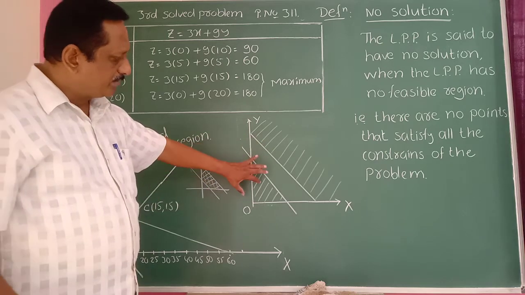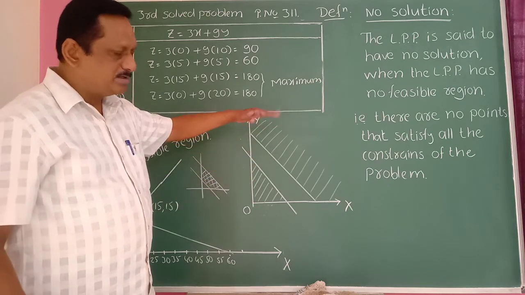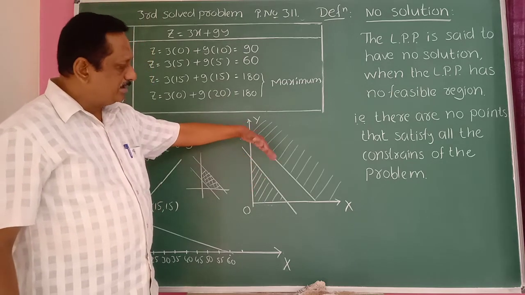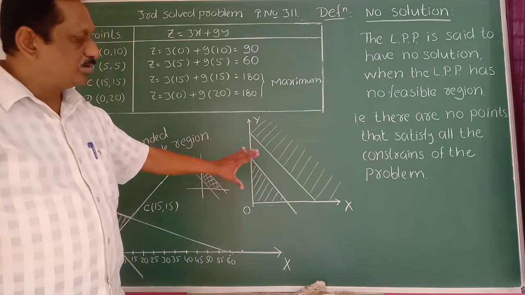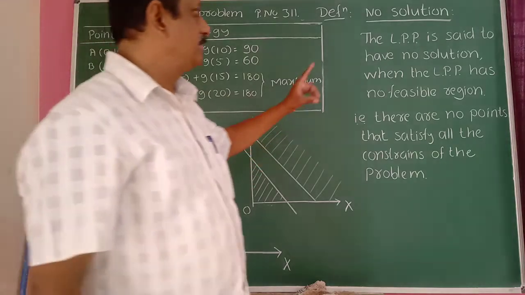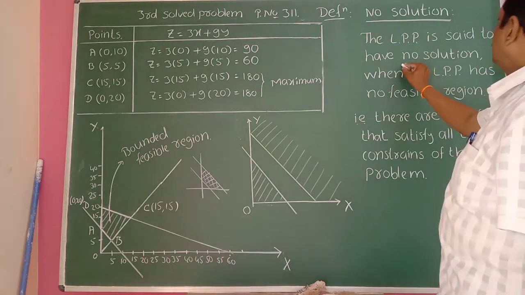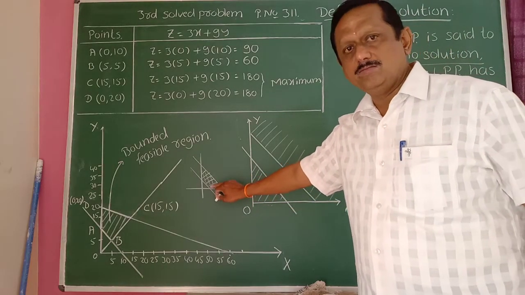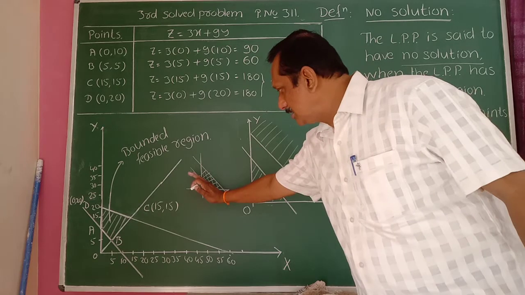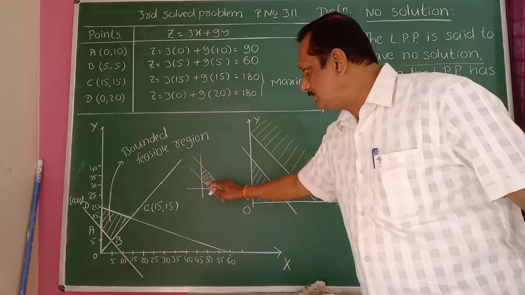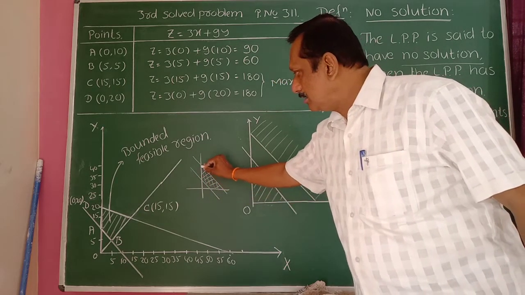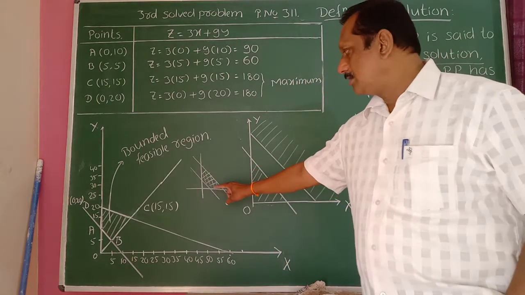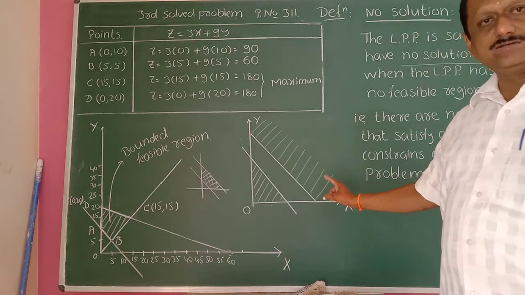In this case, both shadings are on opposite sides. This line shades above, this line shades below. Both shadings do not meet each other. Therefore, there are no points in common. In this case, the LPP has no solution. In this other case, the LPP has a solution because this line shades below and this line shades above. That is a feasible region, and you know that the solution occurs only at the corner points. It has a solution here, but here it has no solution.